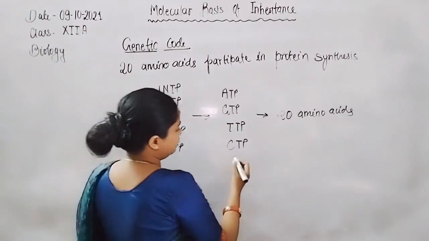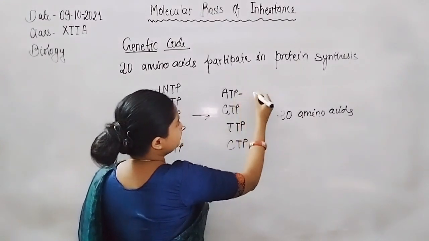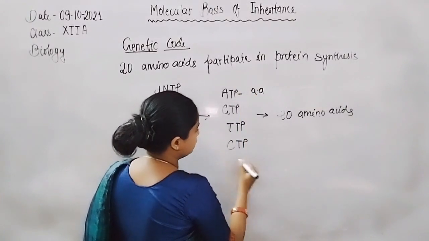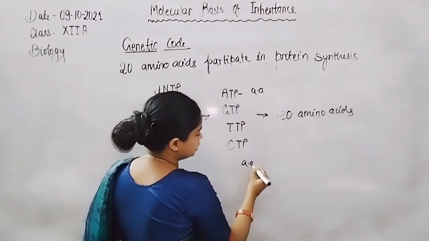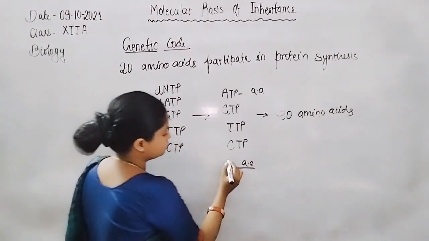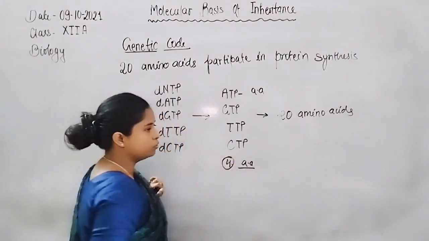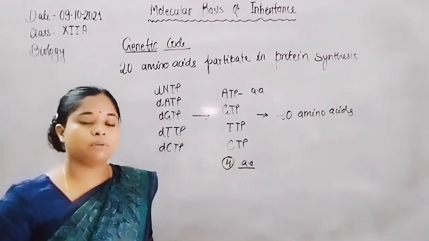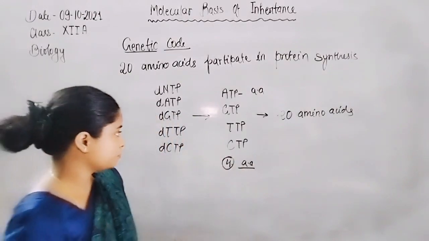So if each nucleotide codes only a single amino acid, then in a protein chain only 4 amino acids will be present. But this is not right, because as we know, more than 100 amino acids may be present in a protein chain.